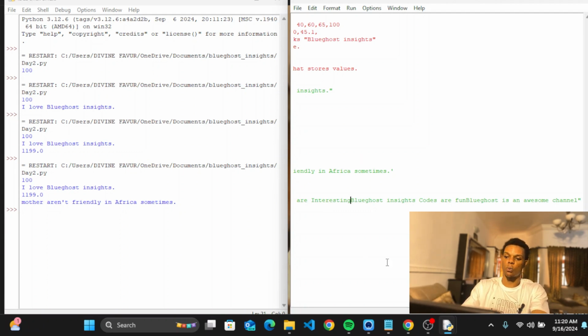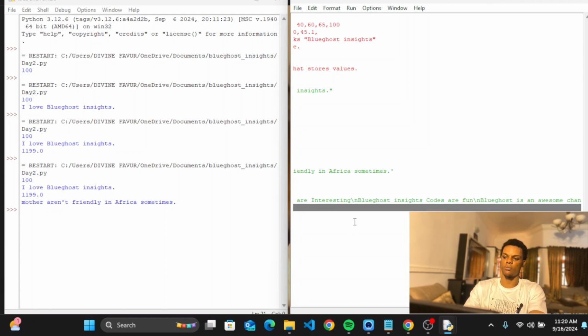Okay, but I want this first one that I have here to be on another line, and the next one to be on another line too. So pay attention to this aspect here. I can just come here and add the backslash n to this particular place. That's why I didn't give a space. I add the backslash n, and I'll come to this other sentence and add the backslash n as well. Are you following?